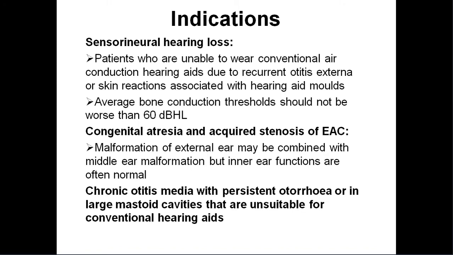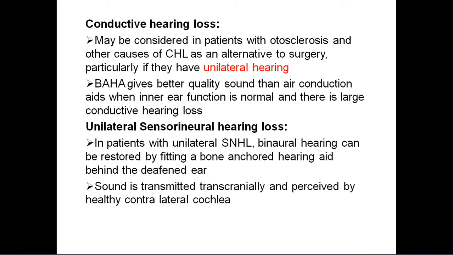Chronic otitis media with persistent otorrhea or large mastoid cavities that are unsuitable for conventional hearing aids. Suppose after doing the canal wall down mastoidectomy, there will be a big cavity. So in those cases also you cannot give the conventional hearing aids. In those cases you can go for this BAHA.